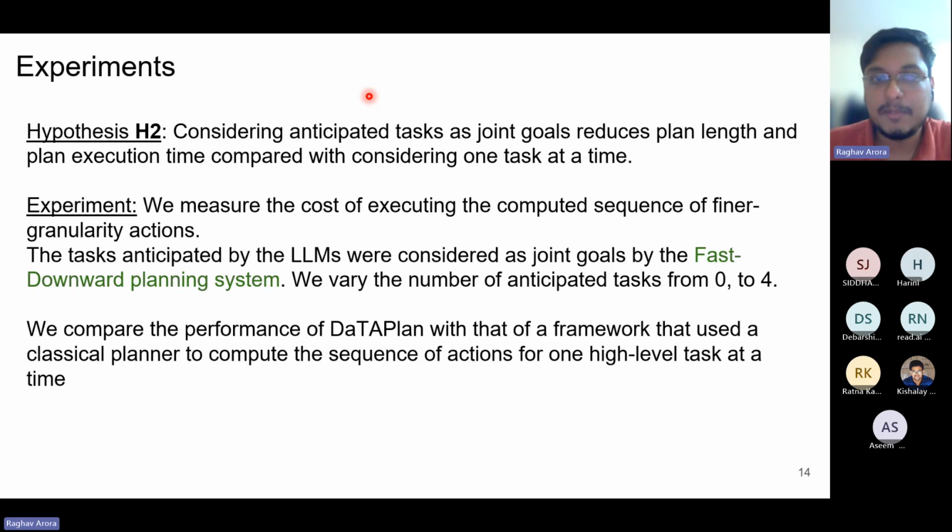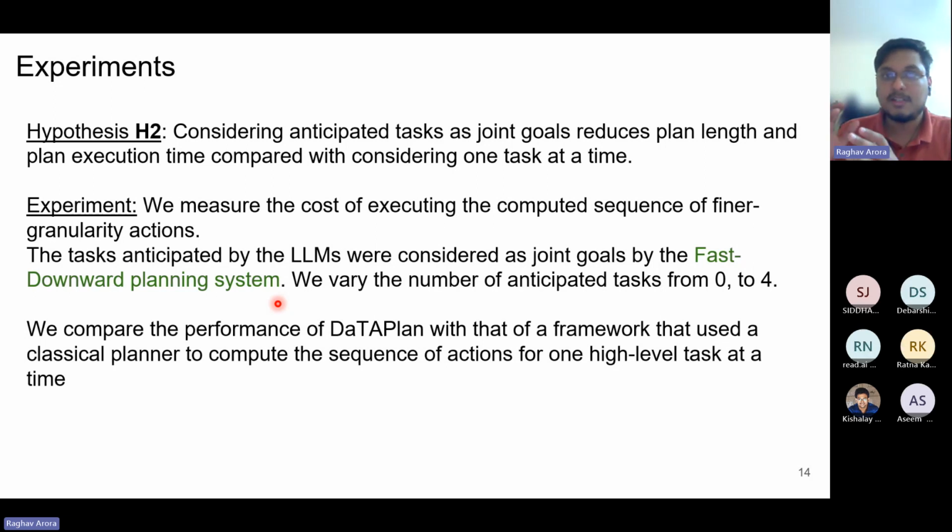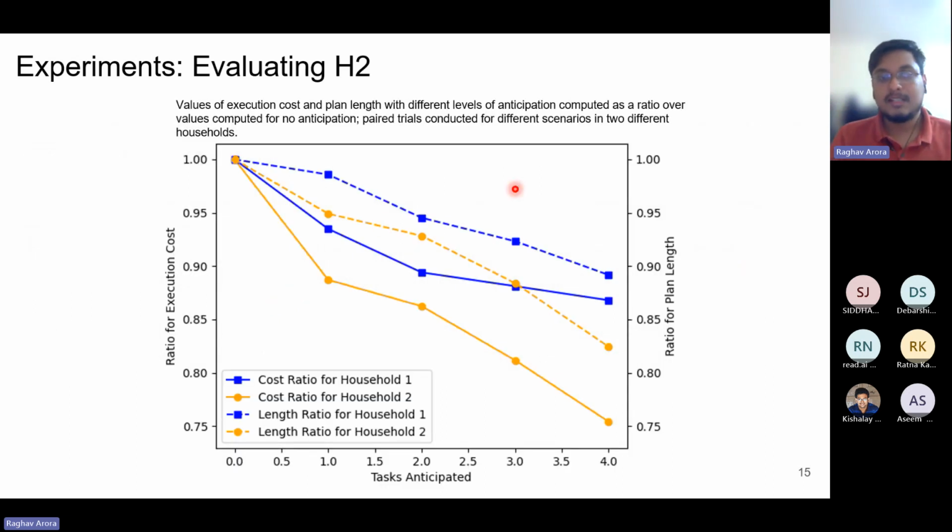How we perform this experiment is that we increase the number of anticipated tasks from 0 to 4. As discussed previously, we are using the Fast Downward planning system, which is a classical planner. We compare the performance of our framework with that of a classical planner, which only computes a sequence of actions for one task at a time. So we compare the performance of one system which only performs one task as it is provided to a different system which computes a plan for a given task as well as the set of anticipated tasks. So these are the results here. On the left y-axis, we have the ratio of execution cost, and on the right axis, we have the ratio of plan length.